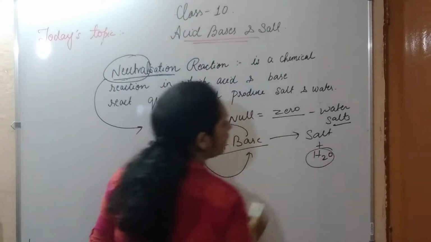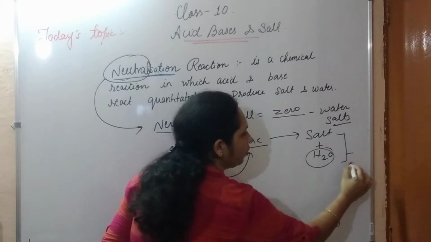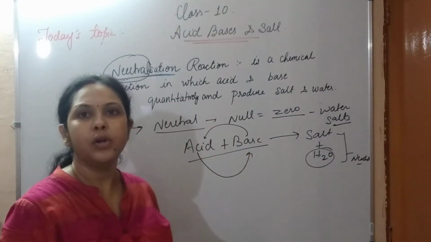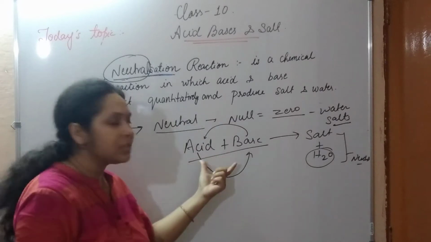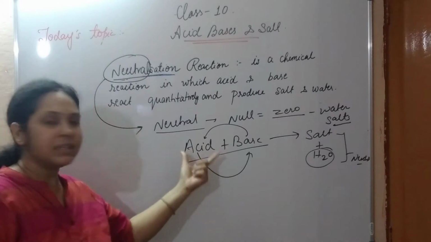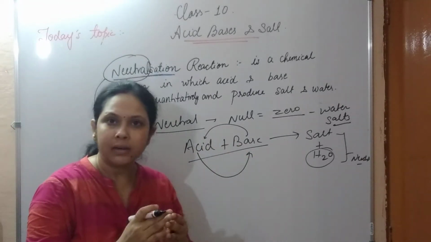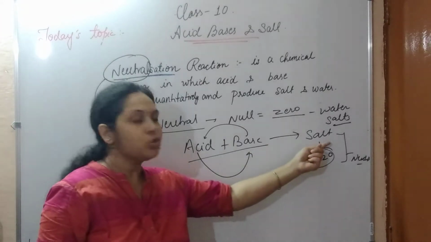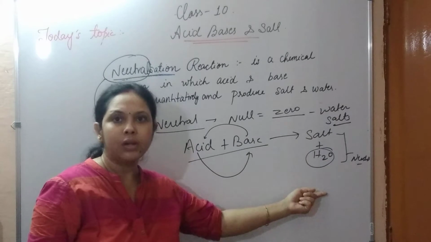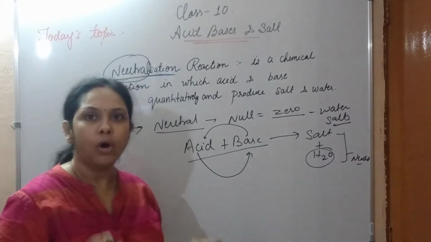What product do we get? Salt and water. And these both are neutral substances. So what is happening here in the neutralization reaction? Acid and bases both react, and they produce salt and water, which are neutral, not showing any property of acid or bases.